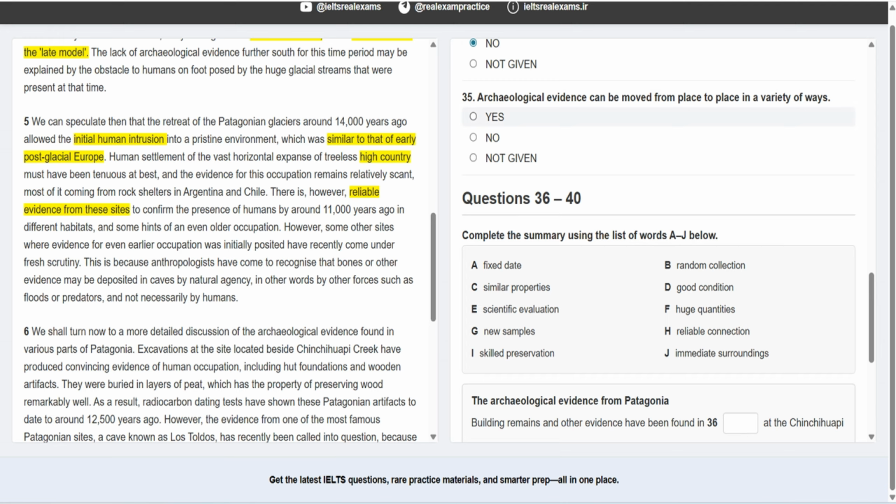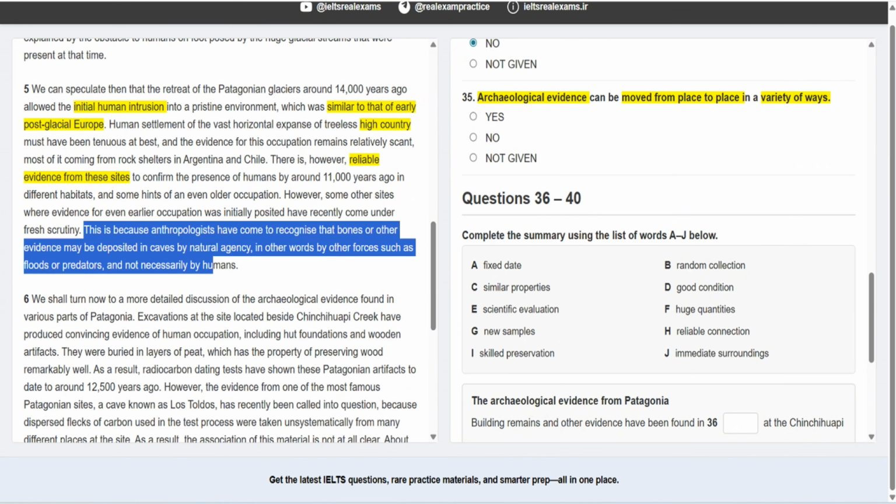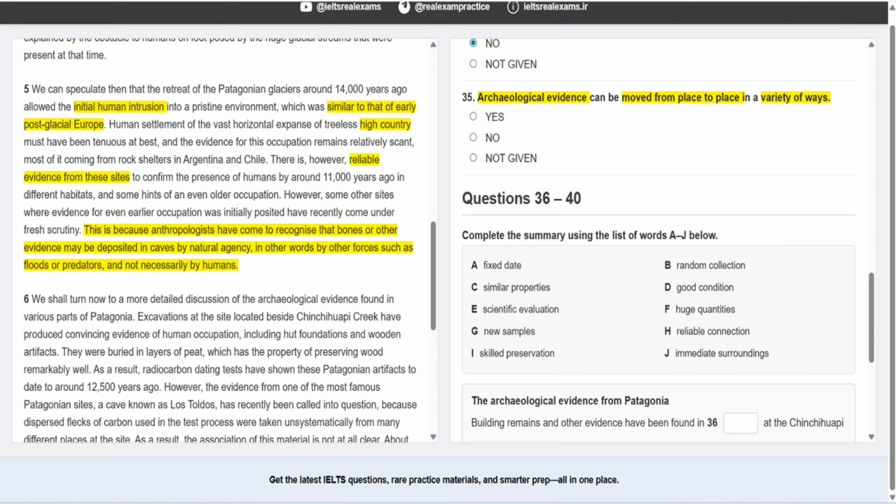Question 35: archaeological evidence can be moved from one place to another in a variety of ways. It means this archaeological evidence is mobile. It can move from one area to another. If you take a look at this part here, it says this is because anthropologists have come to recognize that bone and other evidence, these are the archaeological evidence, may be deposited in caves, meaning they have been transported from other areas to the caves by natural agency.